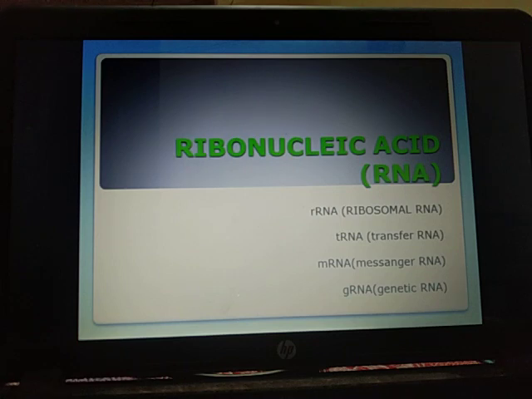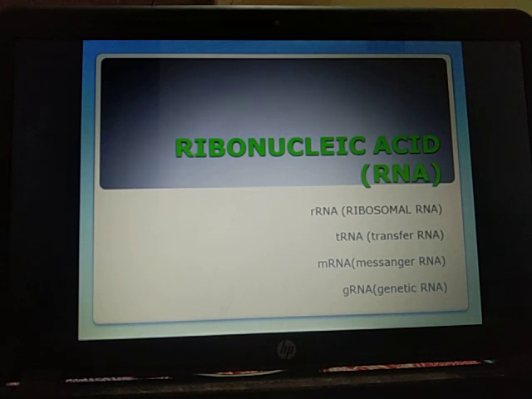Nitrogen bases can be arranged in any sequence, so there is a high degree of specificity as found in DNA. The purine and pyrimidine ratio is not unity in RNA. The sequence of nitrogenous bases on the RNA strand is complementary to the sequence of the DNA template.